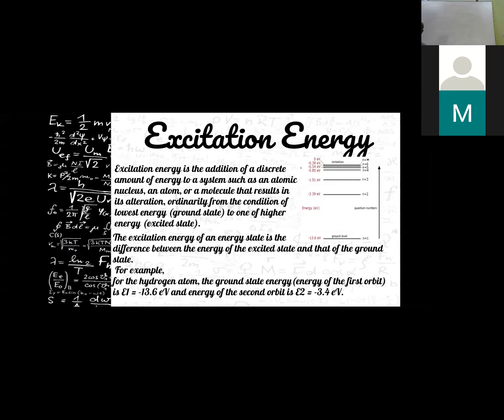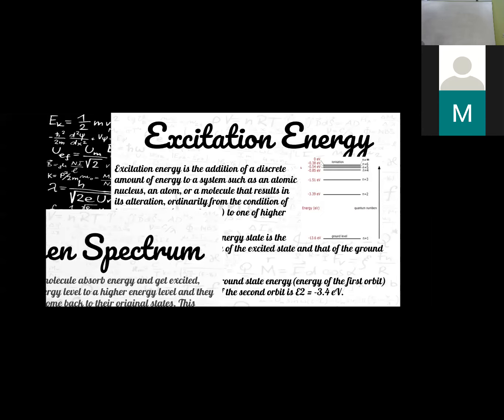Excitation energy. Excitation energy is the addition of a discrete amount of energy to a system, such as an atomic nucleus, an atom, or a molecule, that results in its alteration, ordinarily from the condition of lowest energy, that is ground state, to one of the higher energy excited states. The excitation energy of an energy state is the difference between the energy of the excited state and that of the ground state. For example, for the hydrogen atom, the ground state energy of the first orbit is E1 equals minus 13.6 electron volt, and energy of the second orbit is E2 equals minus 3.4 electron volt.